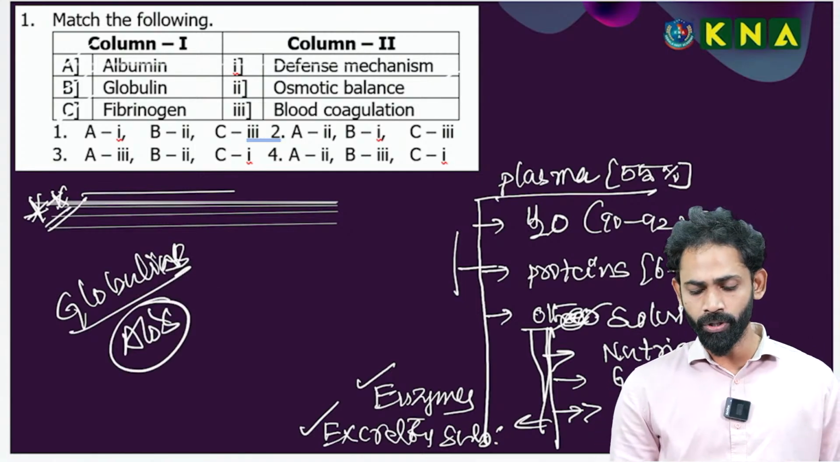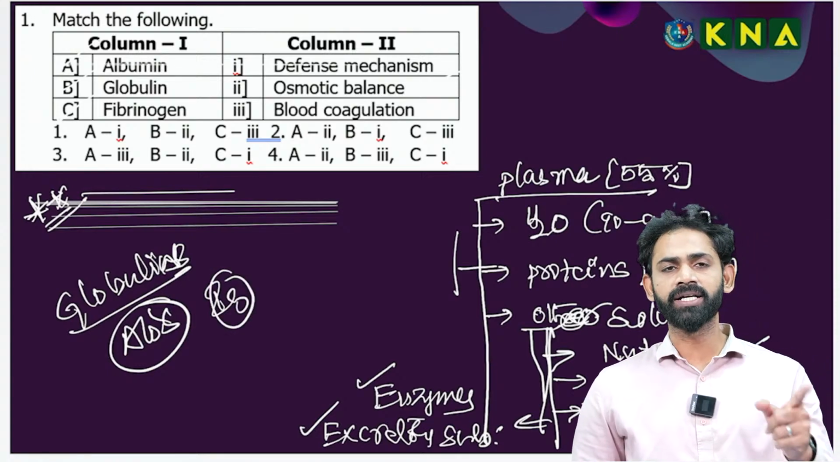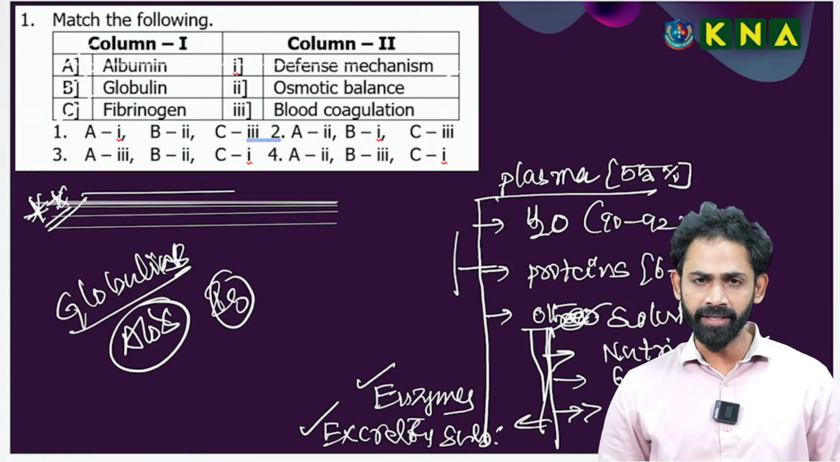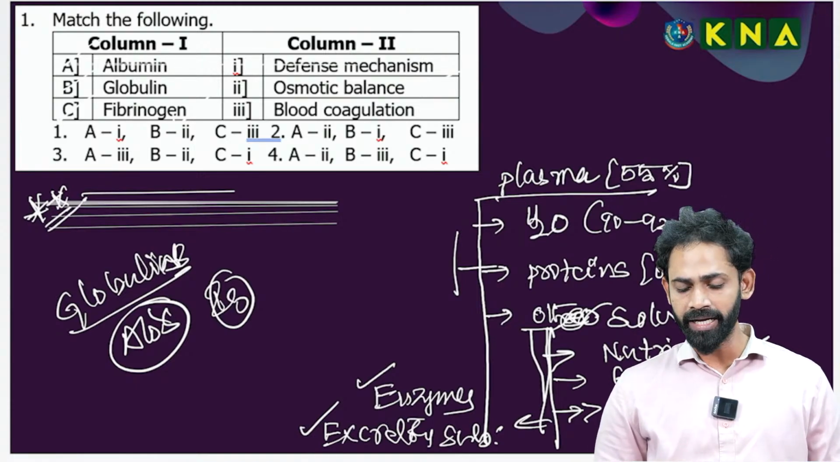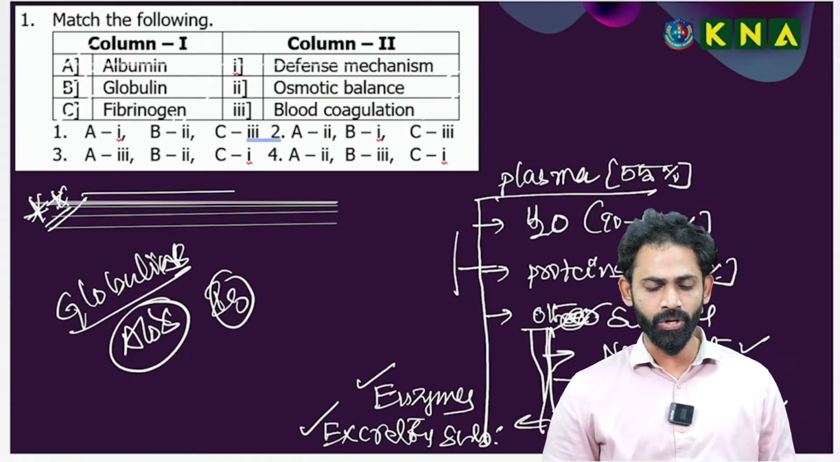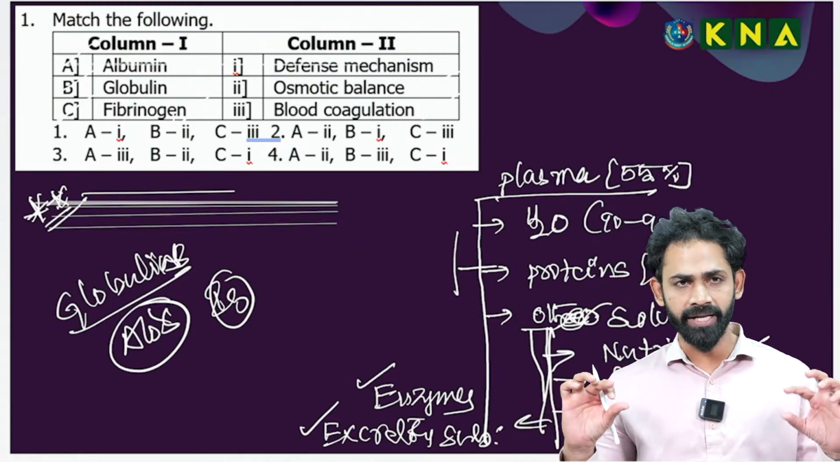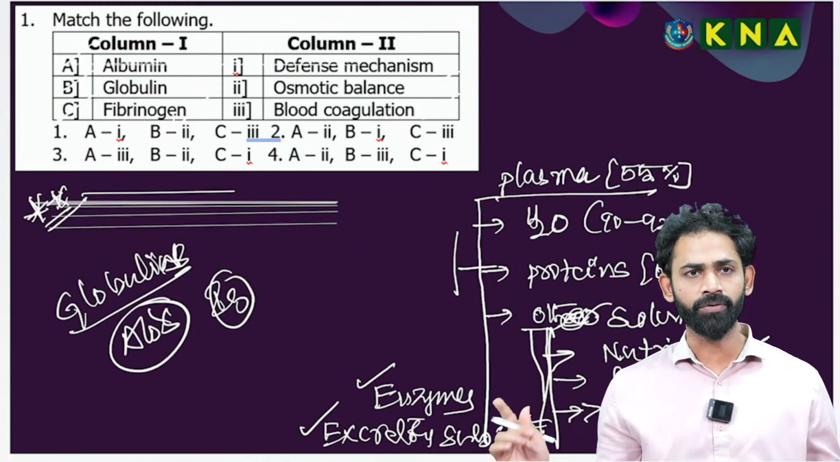Antibodies belong to immunoglobulins. This function is a defense mechanism. Then the next one is fibrinogen, which is involved in blood coagulation. So the first question itself is very important for the NEET exam. I am going forward to the next question.